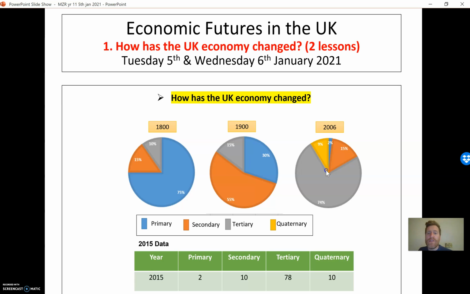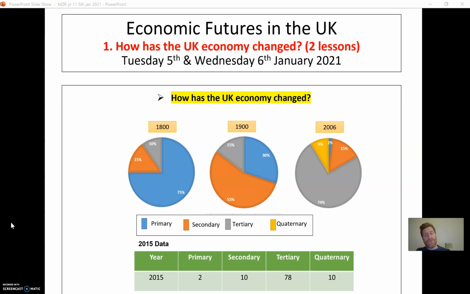Then when we go ahead to 2006, we can see a massive change. Look at this. If we compare this to 1800, now it's almost a complete flip. In 2006, almost three quarters of the population were employed in this services sector. Only 15% in manufacturing, in secondary, only 2% in primary, so only 2% in farming and mining and that sort of activity. And we can see the emergence in 2006 of this new quaternary sector.